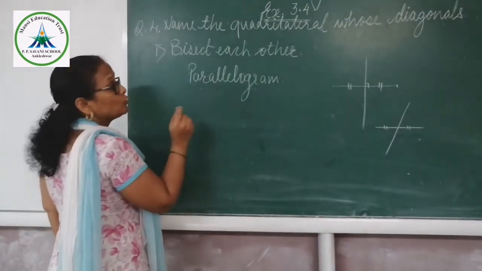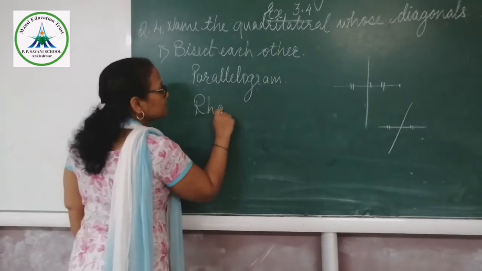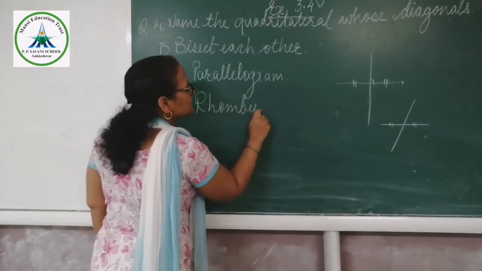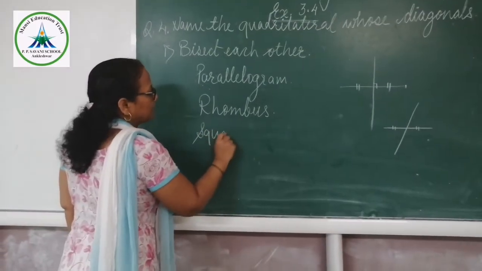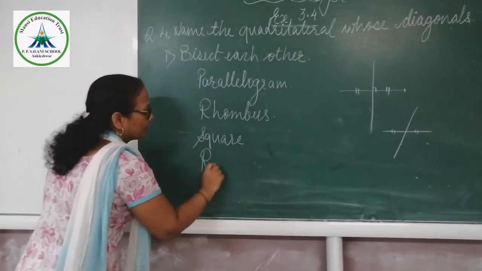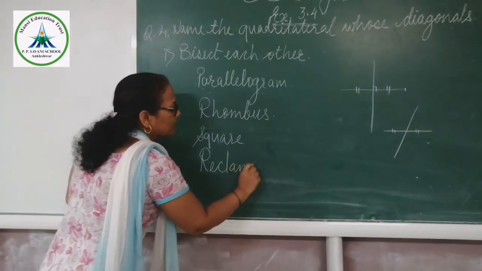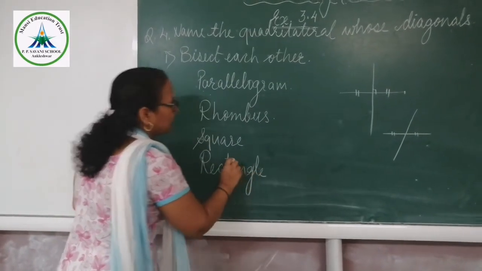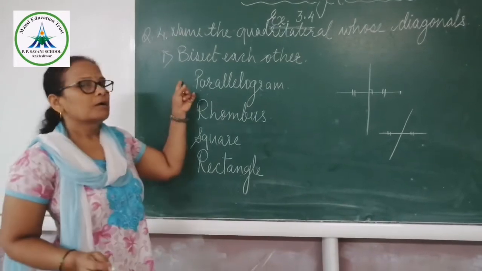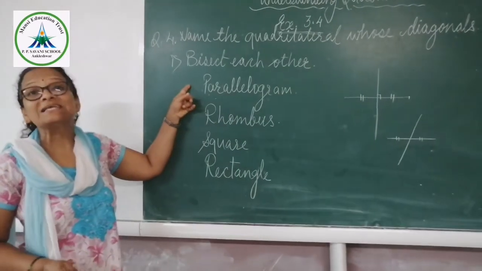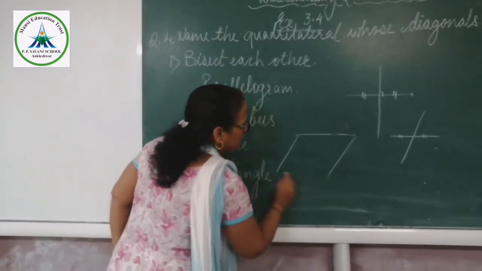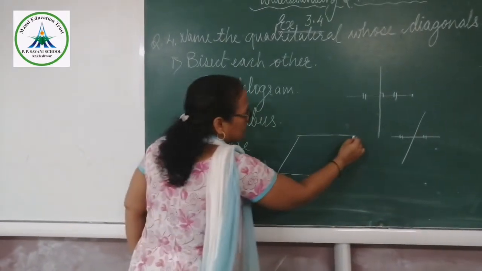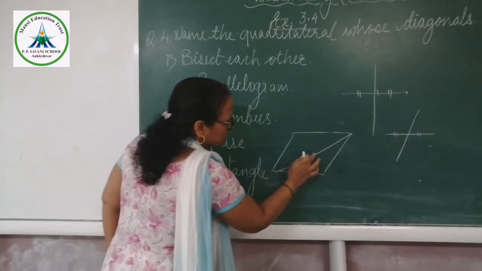Then in a rhombus also the diagonals bisect each other, and in a square and rectangle. See, in the parallelogram, these are the diagonals.